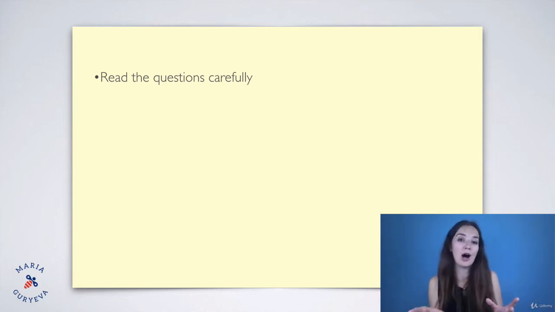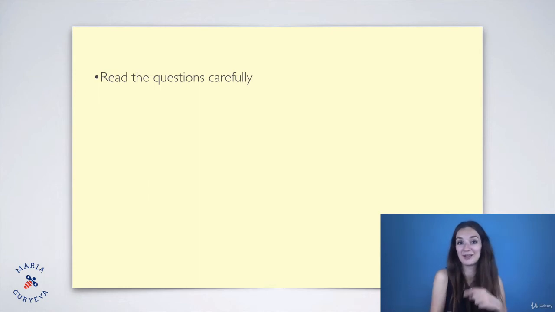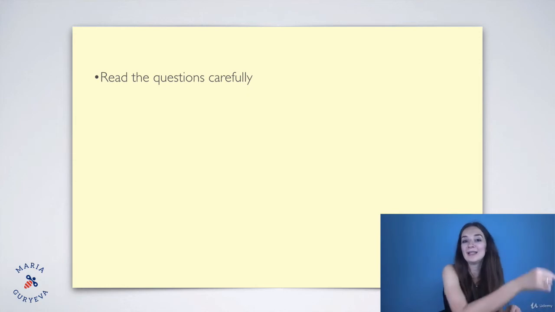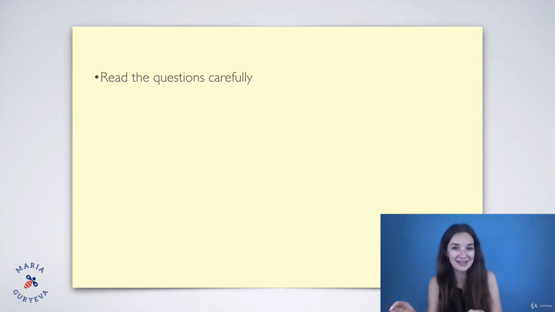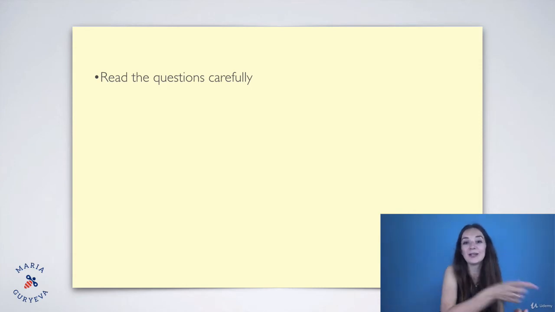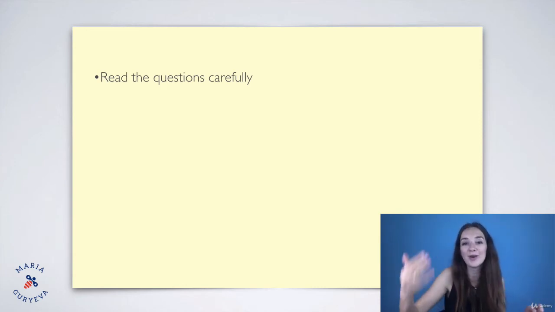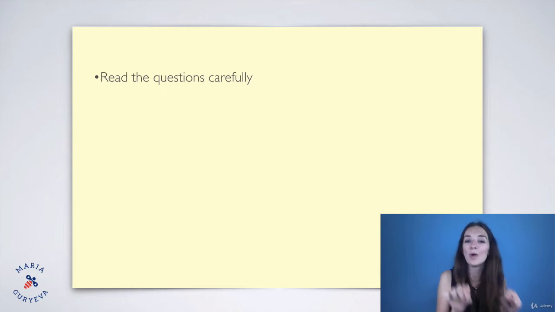Sometimes there's a word "not" or the word "except", and it means that you need to look for the information that didn't happen, right? So sometimes people just forget about it and just don't notice these words. Or sometimes the question is asking you for a specific detail, and it's very important to pay attention to what it is asking you for, because it's very easy to pick something which doesn't even answer the question, and the test makers want you to make that mistake. So you need to read the questions very carefully before you answer them, all right?